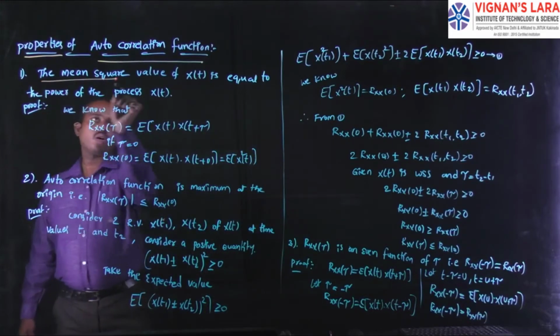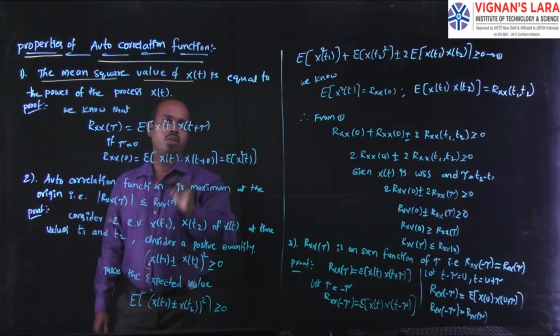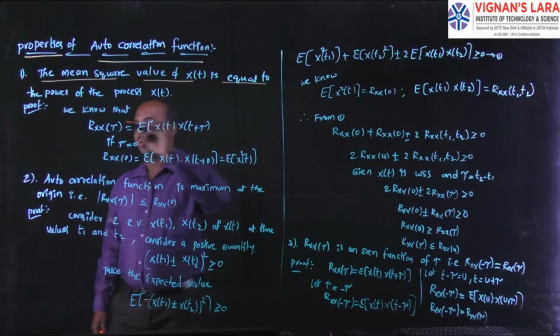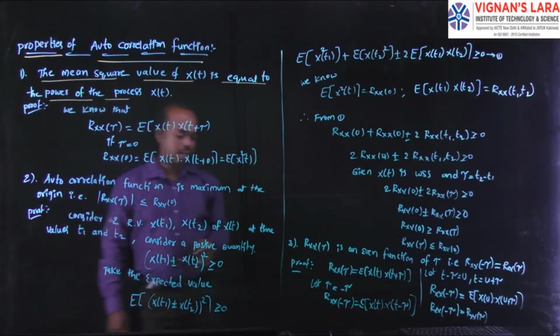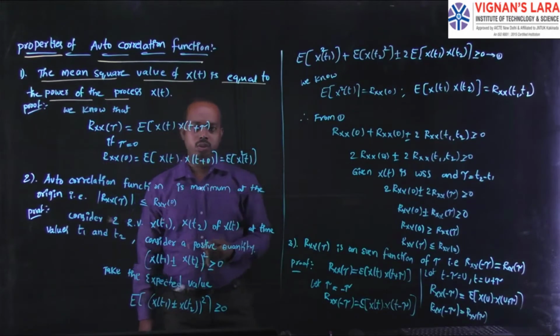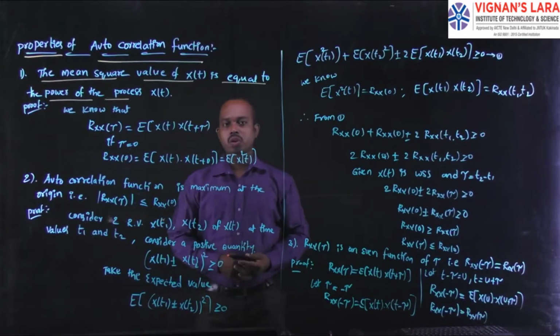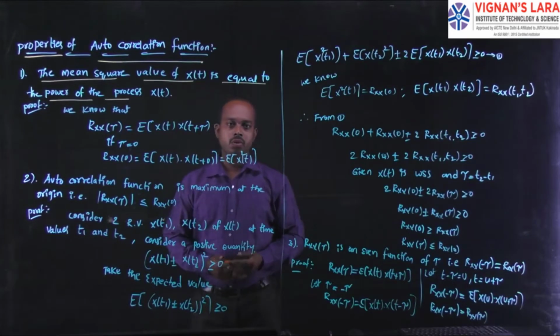The mean square value of x of t is equivalent to the power of the random process x of t. The mean square value is the expectation value of x square of t.